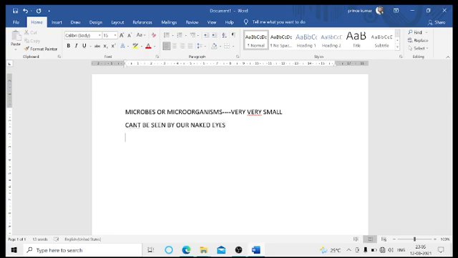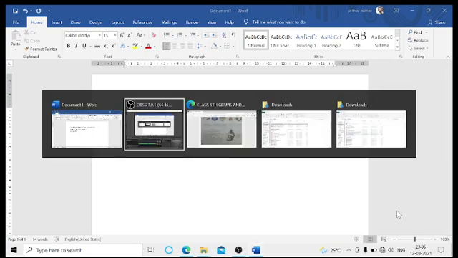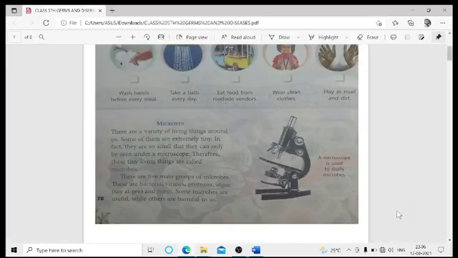So we use instruments like microscopes, which help us to see these smaller objects very clearly. The function of microscopes is to magnify these smaller objects a great number of times, so that even something as small as bacteria or fungi is visible in these microscopes.